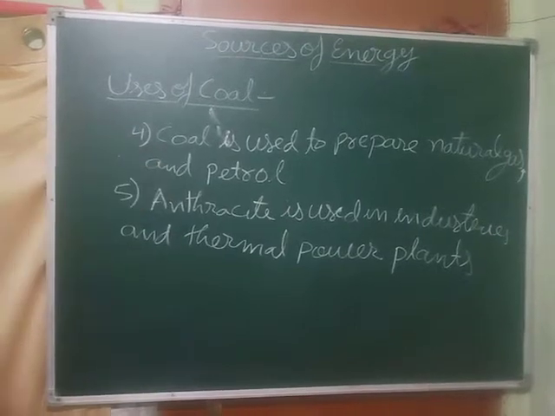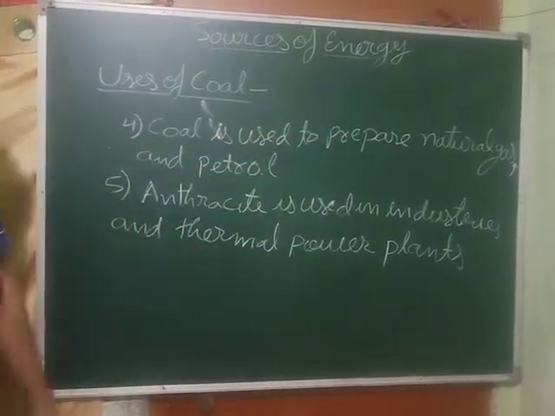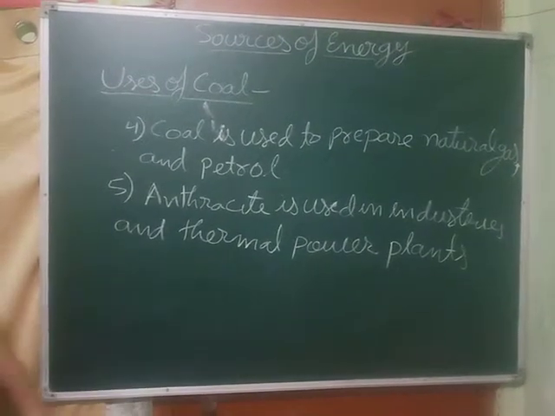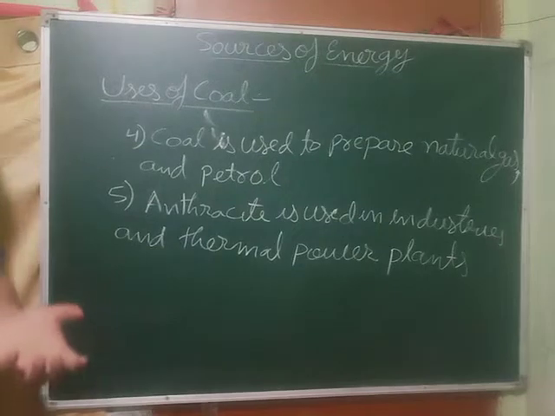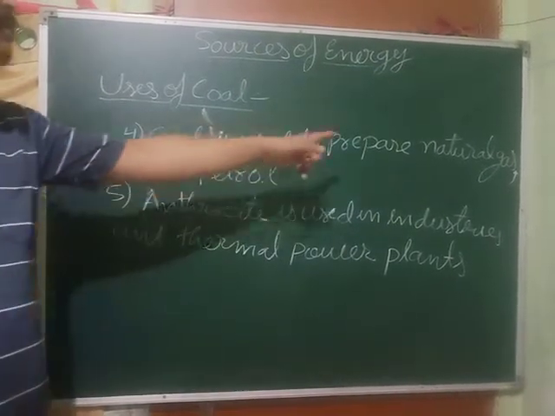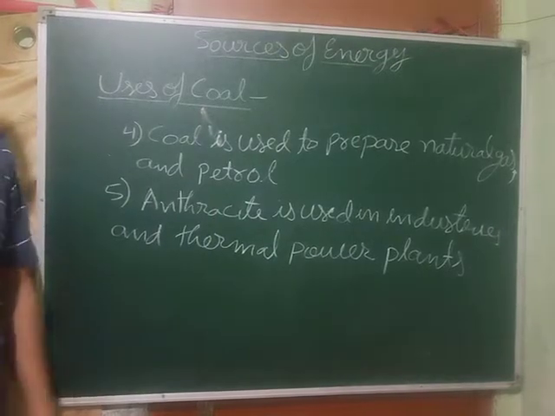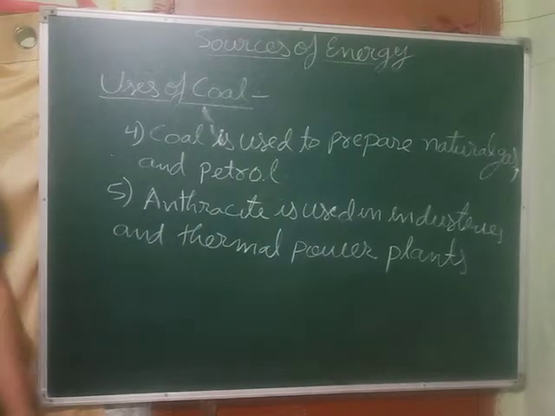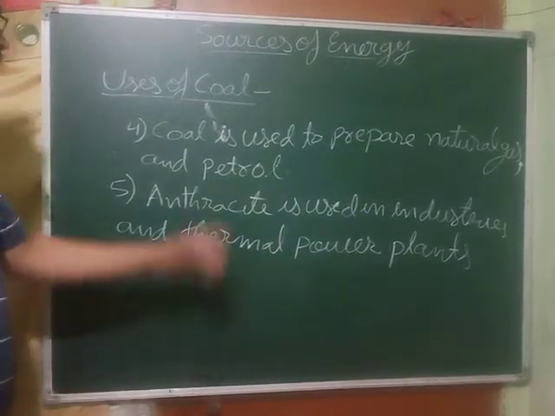Fourth use of coal is to prepare natural gas. Actually, natural gas is produced naturally, but for artificial preparation in the laboratory, we use coal to prepare it. In the same way, petrol can also be prepared artificially in the laboratory, and for that we use coal.